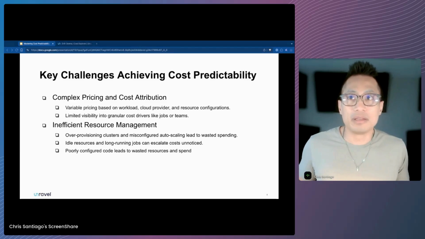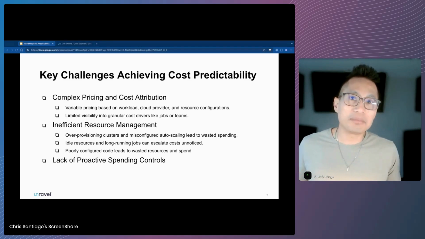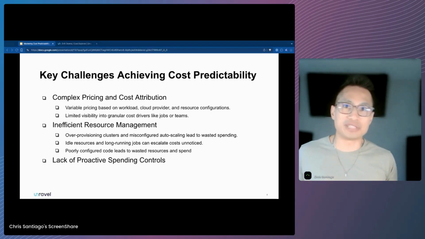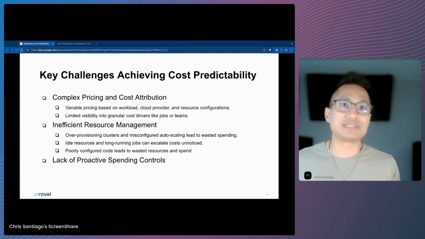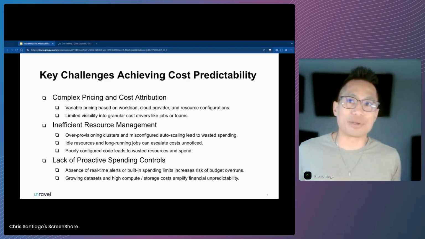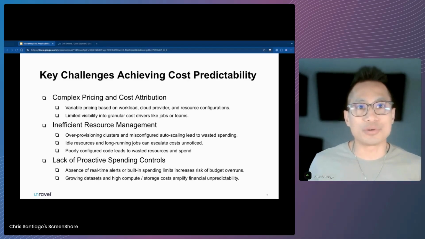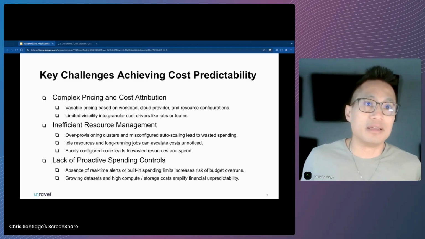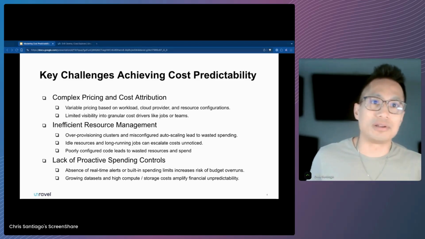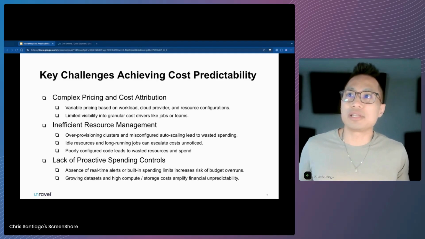Last but not least, lack of proactive spending controls. Databricks does not offer robust built-in tools to set spending limits or receive real-time alerts for budget anomalies, and that increases the risk of cost overruns. This is particularly problematic for organizations managing large data sets or scaling their workloads rapidly, as storage costs can spike unexpectedly. To address this, companies often turn to external cost monitoring tools or implement FinOps strategies to maintain better control over their Databricks spend. Now, those are the key challenges.